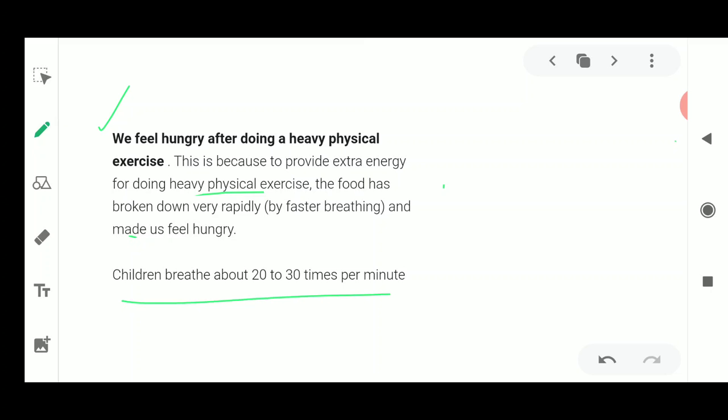The breathing rate of children is about 20 to 30 times per minute. It means they breathe in oxygen 20 times and breathe out carbon dioxide 20 times. So this is about small children. Their breathing rate is faster than that of an adult person.